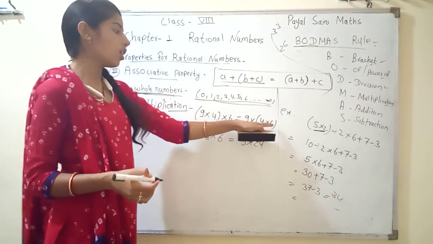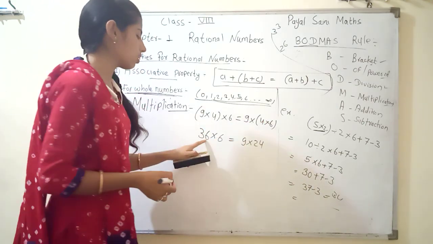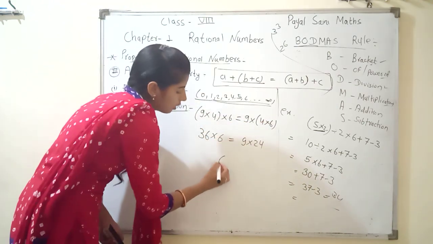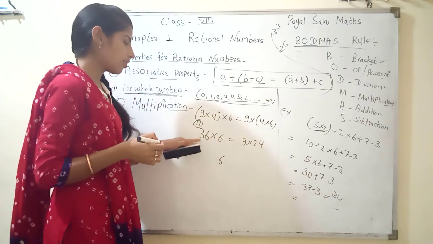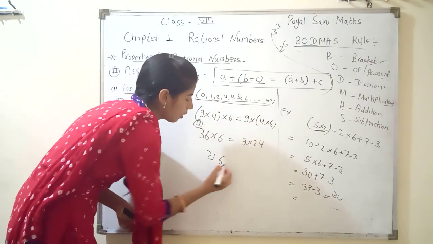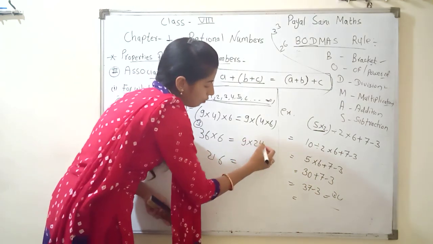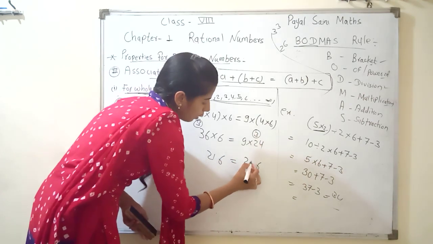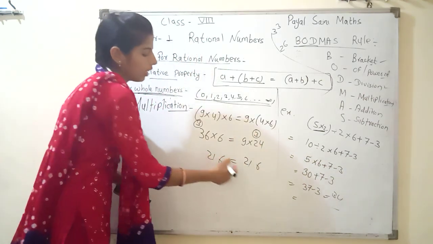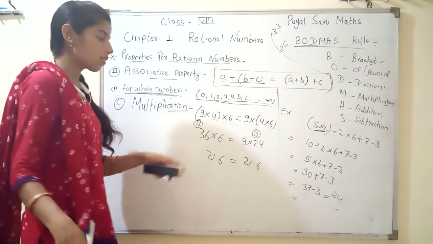9 into 24, 6 4s are 24. Then next 36 into 6, 6 6s are 36, 3 carry on. 6 3s are 18 or 3 21. Now here 9 4s are 36, 3 carry on. 9 2s are 18 and 3 21. Then we can say both our left hand side and right hand side answers are equal.